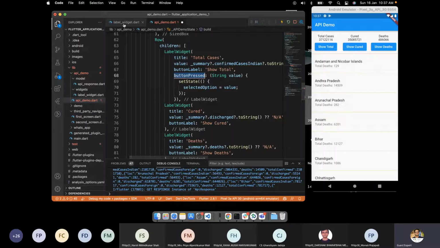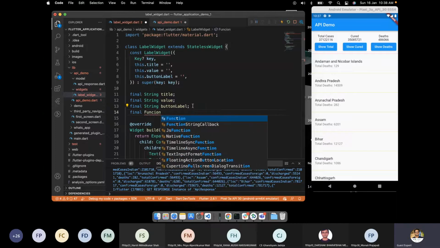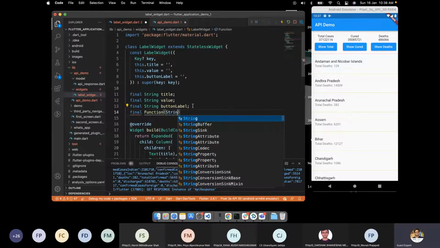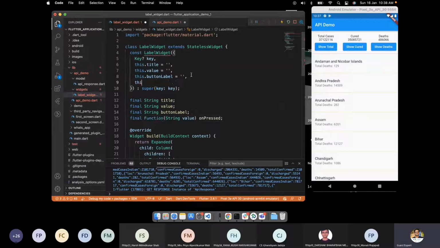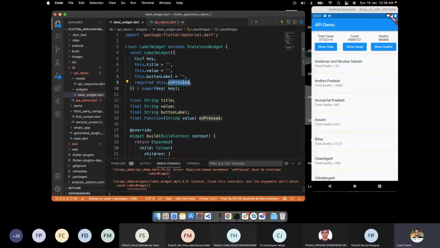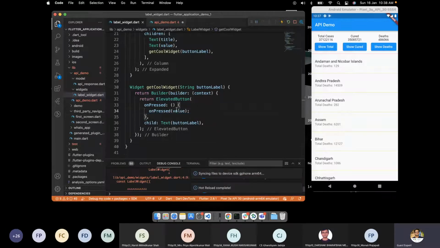So for this button press, I'm creating another variable, final function. Here we are passing a string value, and here I'll write onPressed. So we will be having this.onPressed. Okay, and this is kind of required stuff, so this is compulsory. Now here we'll do onPress and value. Now what value will we pass?